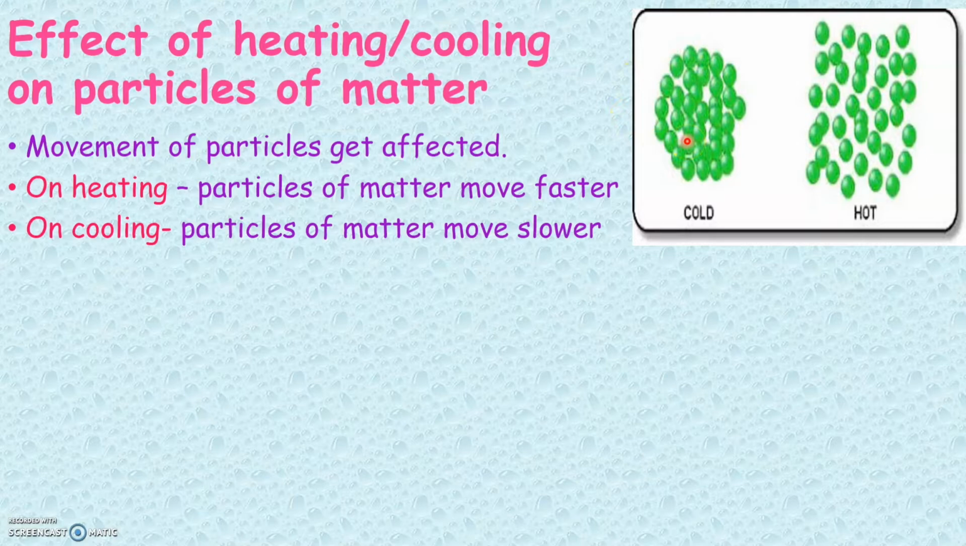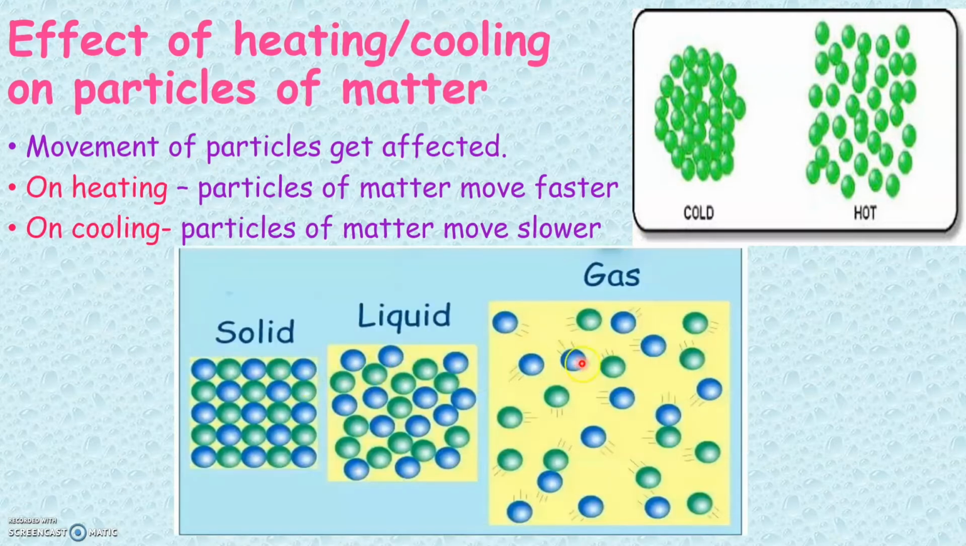Now let us see how exactly it happens in case of solids, liquids and gases, as you see here in the picture. We have already learned in solid state, the particles are closely packed. So when a solid state is heated, we have learned on heating, particles of matter can move faster. So on heating a solid state, all these particles will move faster and it will now become like that of a liquid state.